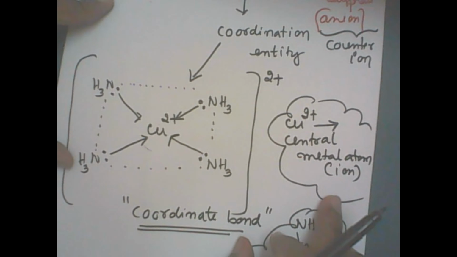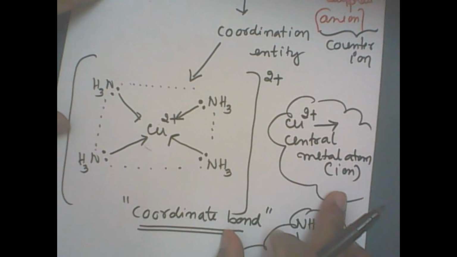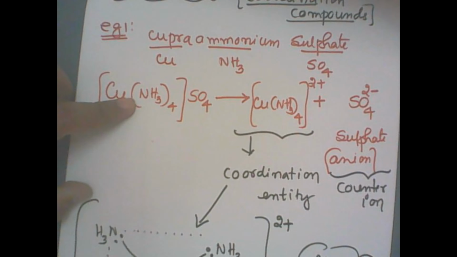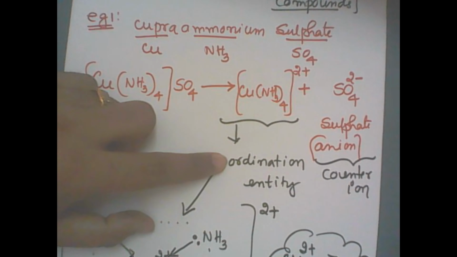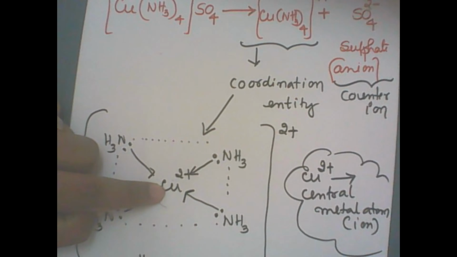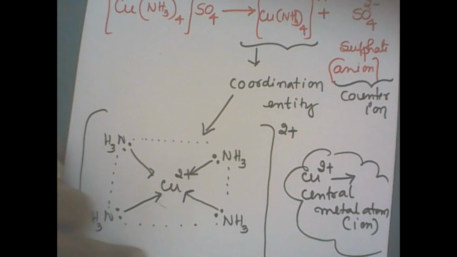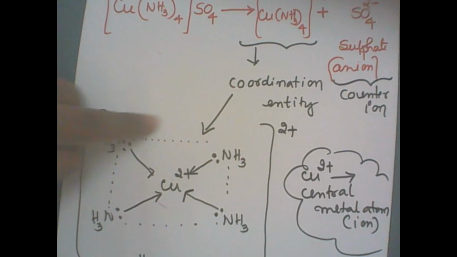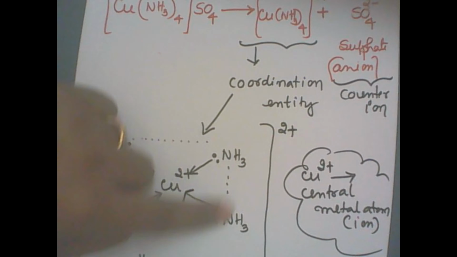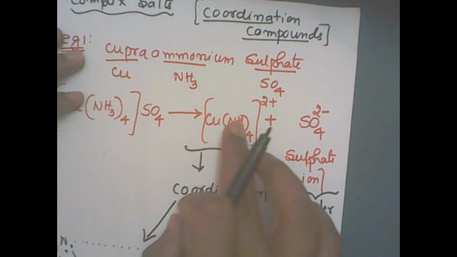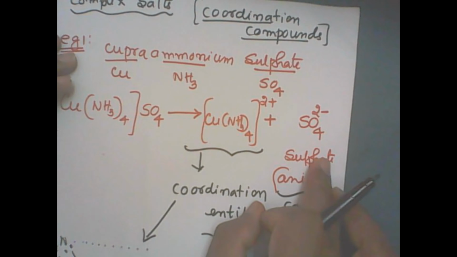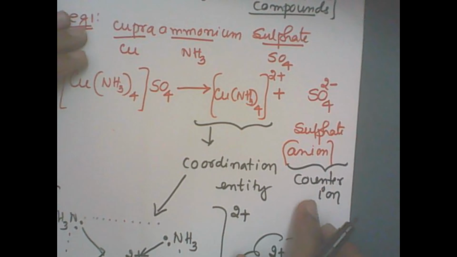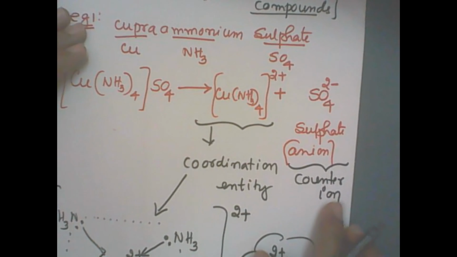Clear? So now I'm going to write the definition of the coordination compound. See here, this is the coordination compound. This coordination compound always has a coordination entity. This coordination entity contains a central metal atom surrounded by either molecules or ions. And always outside this square bracket there is a sulfate, in this case. And this sulfate ion is called the counter ion.